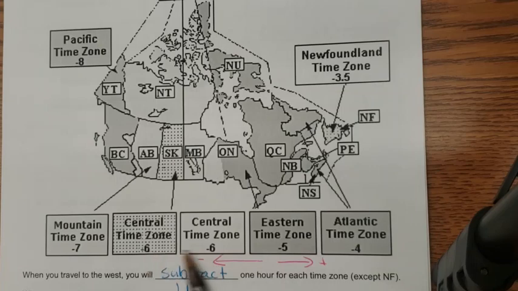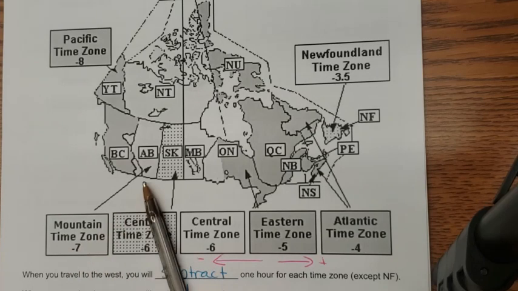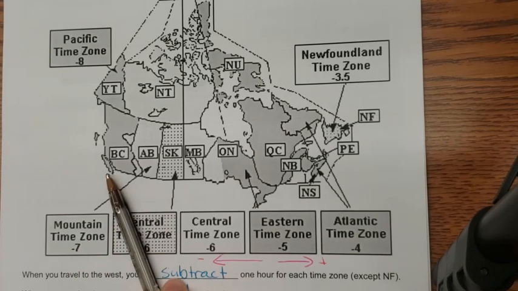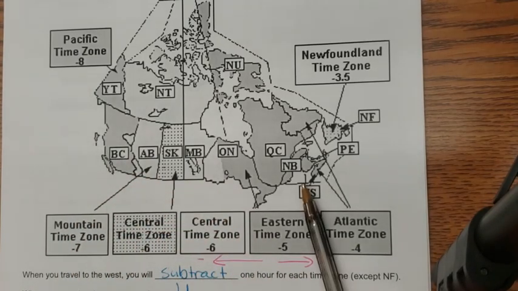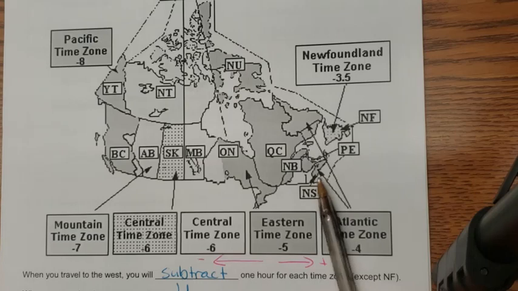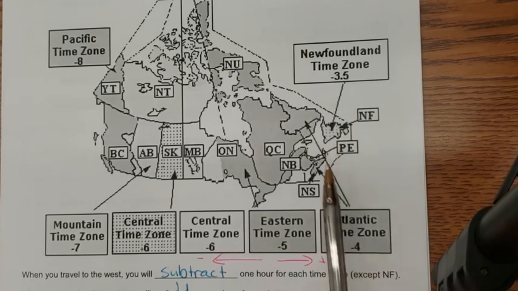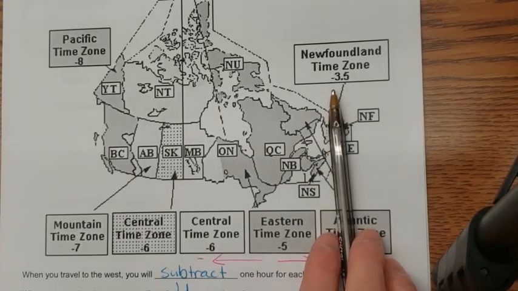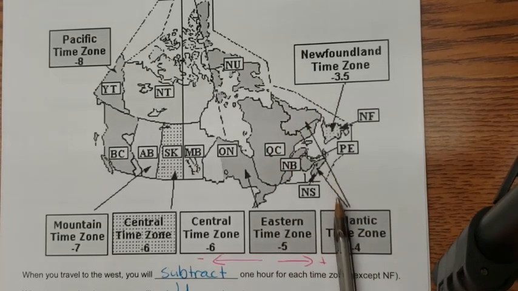If we move over to Central time zone, that's both Saskatchewan and Manitoba. So those two are -6. Mountain time is considered Alberta. BC is Pacific time. If we go out east, if we look at Nova Scotia, New Brunswick, that's called Atlantic time. The only one that's kind of funny is Newfoundland time zone, because it's -3.5. So you have to subtract 3.5 hours from Greenwich, England.